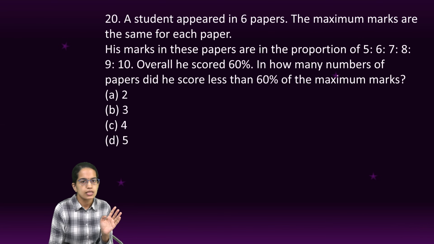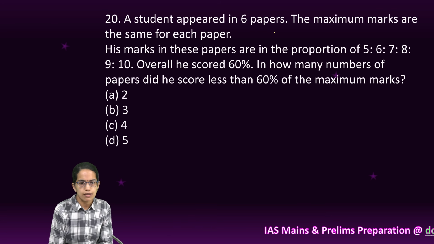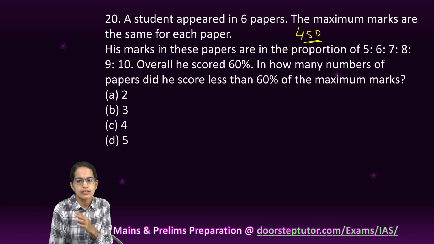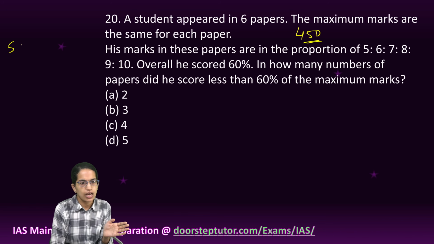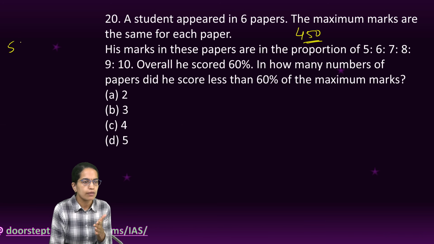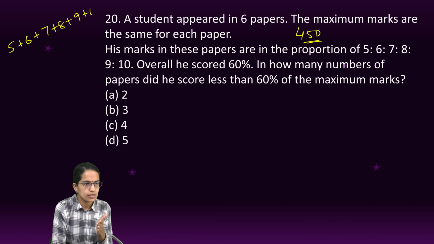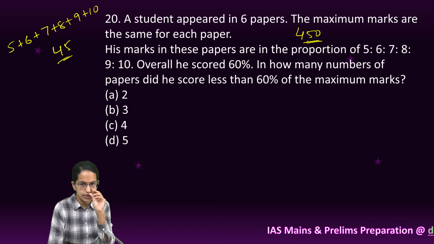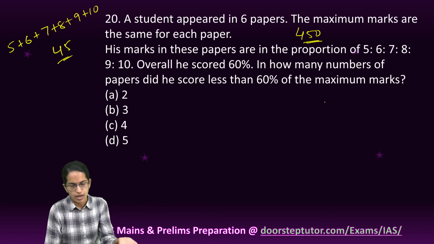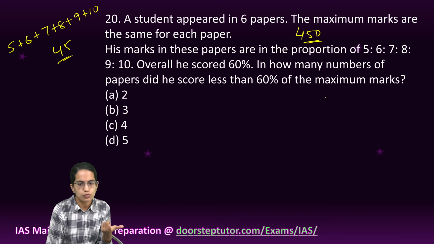Coming on next, the student appears in 6 papers. Now the maximum marks is same for each paper. I assume it as 450. Now you might ask why. The logic is simple. The ratios are 5:6:7:8:9 and 10. So add up all these values, you get 45. Now this 45 would be divisible into 450. So I just taken that as a number to make it easy. You can take 100 and calculate it, but the values would go difficult.